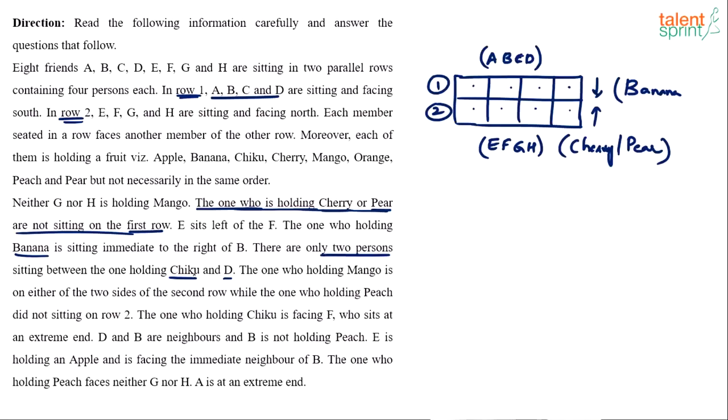If you want 2 persons to be between D and the one who's holding chiku, they have to be at the extreme ends, right? Chiku and D have to be at the extreme ends, because overall we have got only 4 persons. If D sits here, then chiku should come in the 4th cell. Or if D sits here, chiku has to come in the 1st cell. In between, they'll have 2 persons. So it gives me only 2 possibilities. And I think that's the reason I prefer starting with this one. Right? So what I'll do is I'll make 2 boxes.